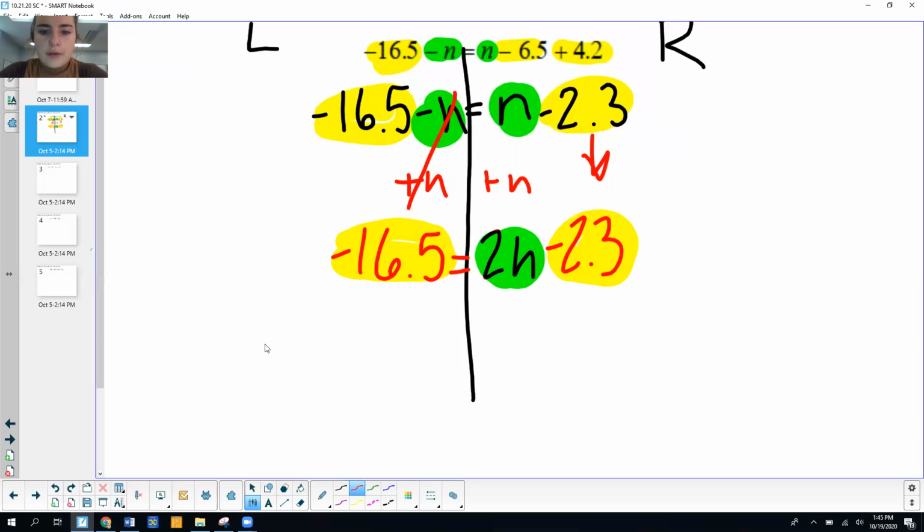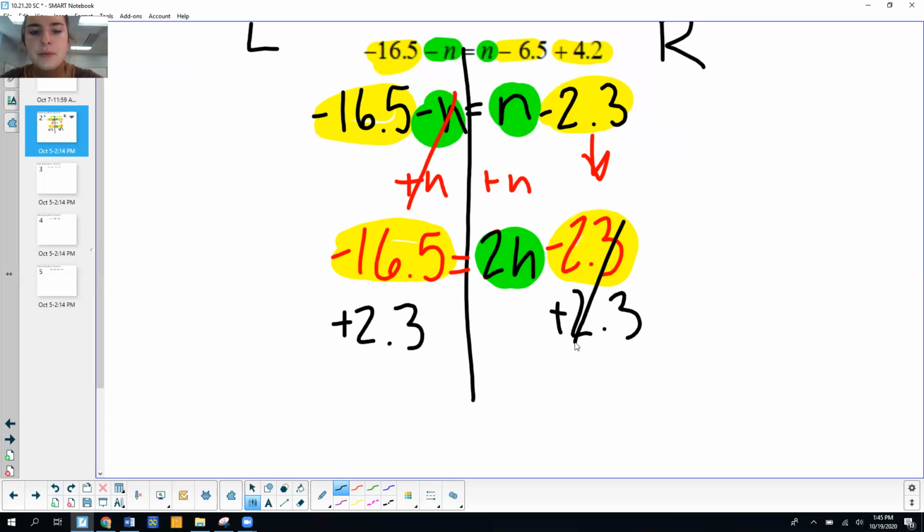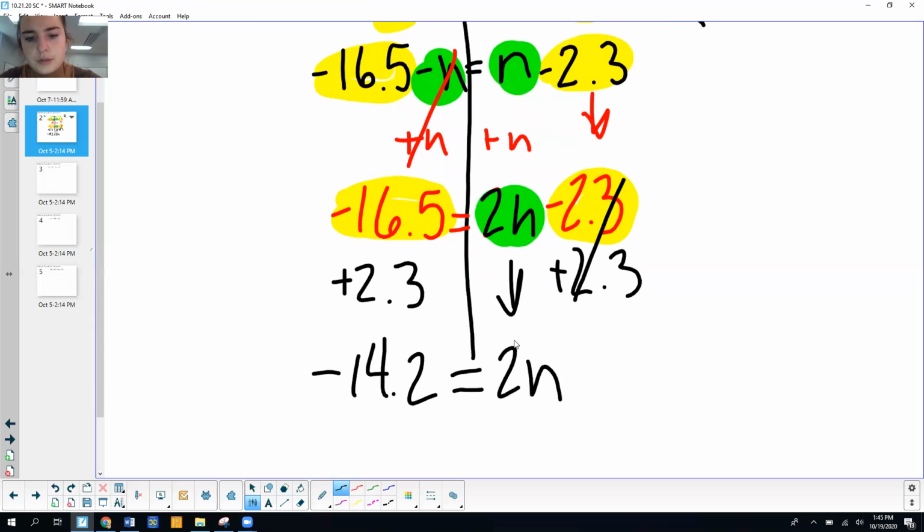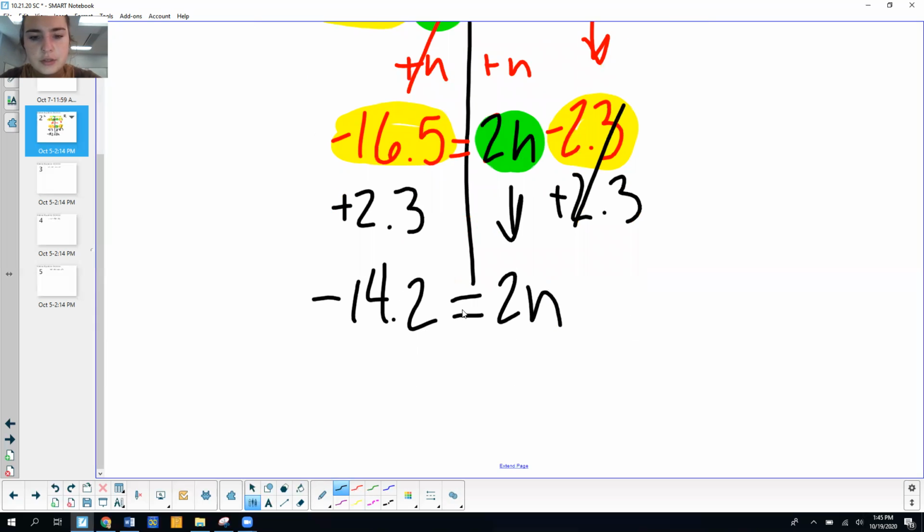All right. I've got all my variable terms on the right, which means I want to get all my constants on the left. So I need to move that negative 2.3 over to the left side. I can go ahead and move that by adding 2.3 to both sides. So in my calculator, I'm going to type in, and I'm looking at the left now, negative 16.5 plus 2.3 gives me negative 14.2 equals, I'm going to bring down 2n. Finally, I've got negative 14.2 equals 2n.